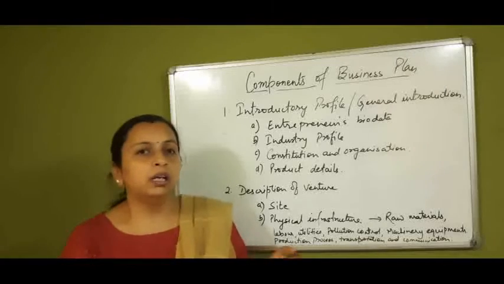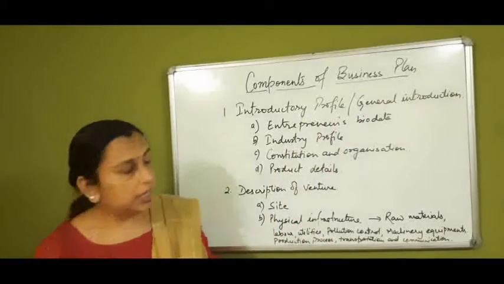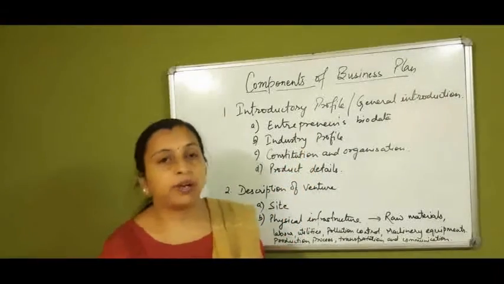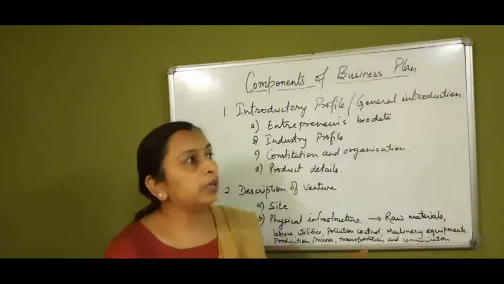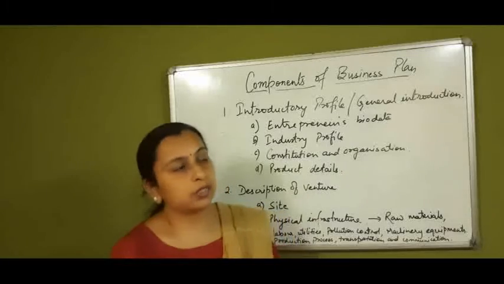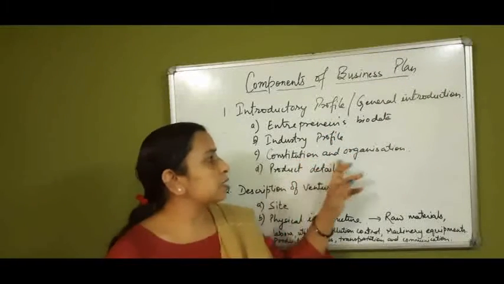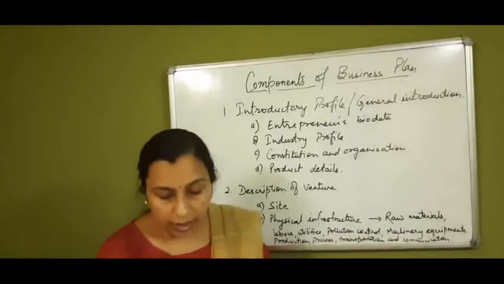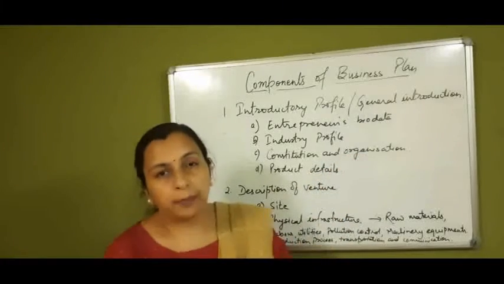Okay, here actually in detail we have to give the name, experience and qualification of the entrepreneur. Second comes the industry profile. In industry profile we have to give the name and address of the enterprise, the telephone number, if there are any branches the company is having, and the nature of business. So that we have to write here in industry profile. Then comes constitution and organization. Here which form of organization the company is going to have, that we have to write. So that comes under the constitution and organization of the upcoming venture.